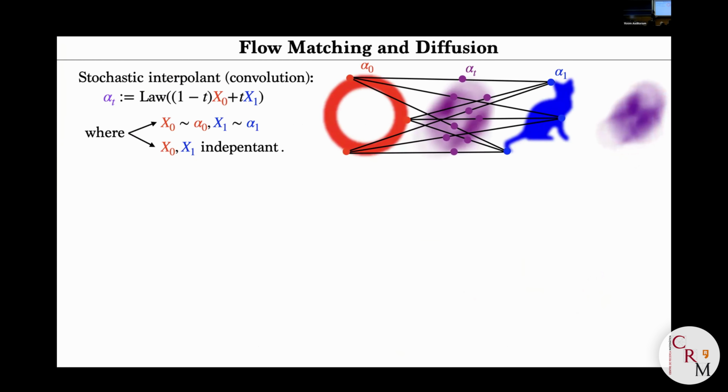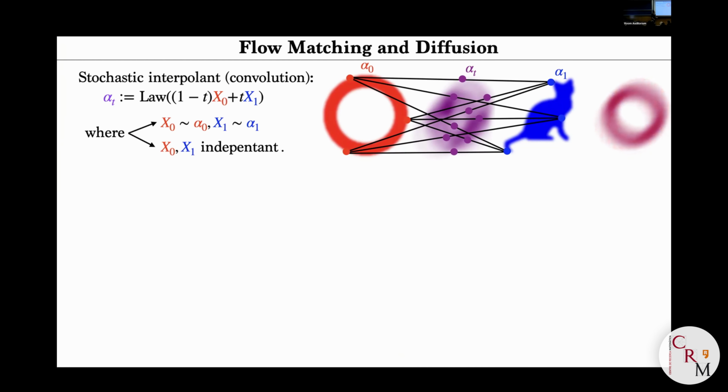How do you do a convolution at the level of particles? It's quite simple. You pick a random particle here. So you choose randomly here a particle, choose another one randomly here, and you just link the two by linear interpolation. So in terms of random vector, it means the random vector xt that interpolates between the two is just the linear interpolation between the two random vectors. Okay, and doing linear interpolation at the level of random vector, in terms of density, is just doing a convolution.